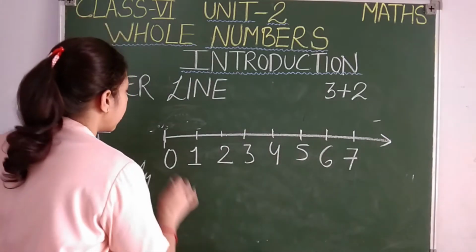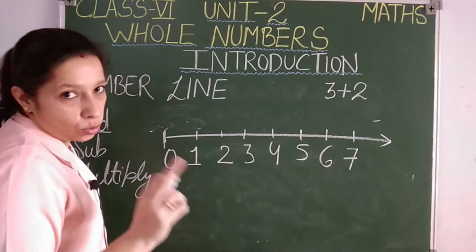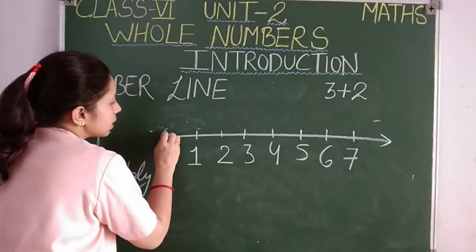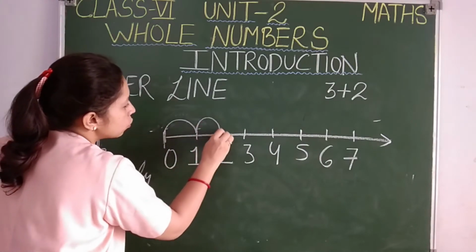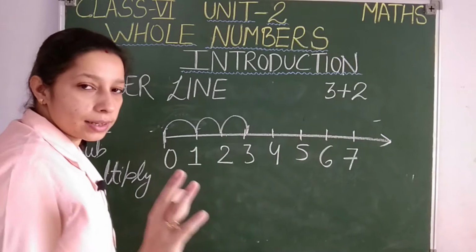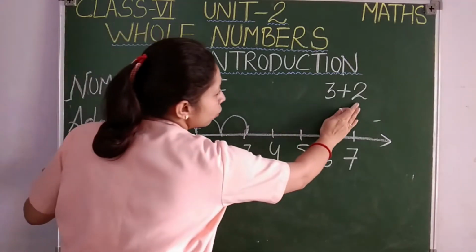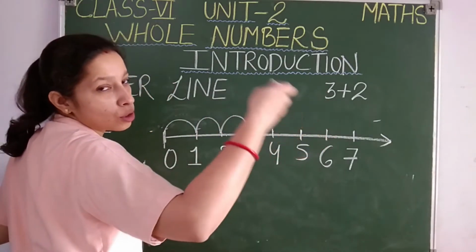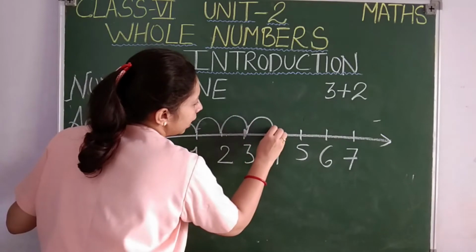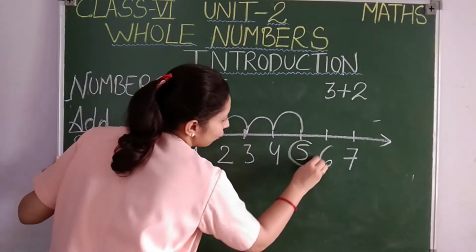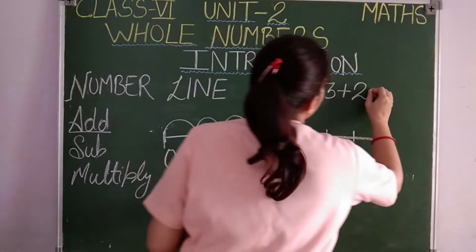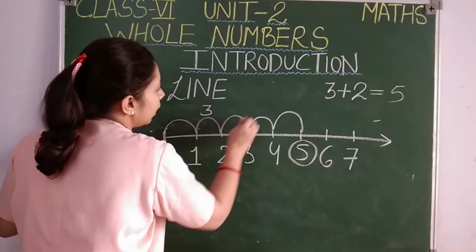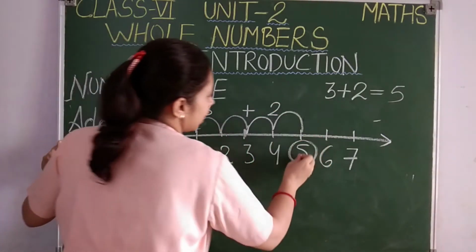Now students, here start counting from 0. From 0 we will go up to 3. 0, 1, 2, 3. Here I reached 3. Clear students? Then to this 3 I have to add 2 more. So after reaching 3, jump 2 steps, 2 numbers more. So 1, 2. Where have I reached? I have reached 5. Isn't it students? So with this I came to know that 3 plus 2 is 5. We have shown this on the number line, that 3 plus 2 is equal to 5.